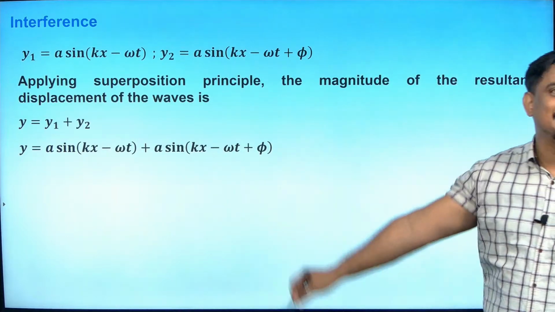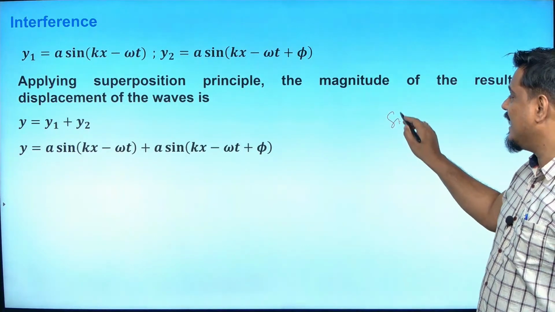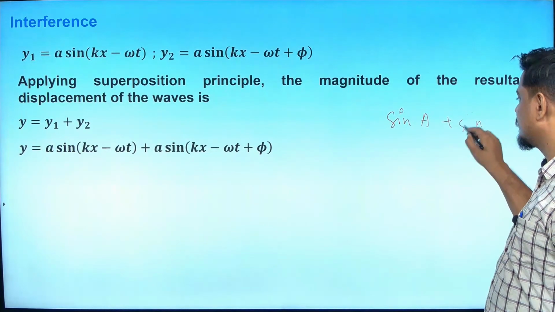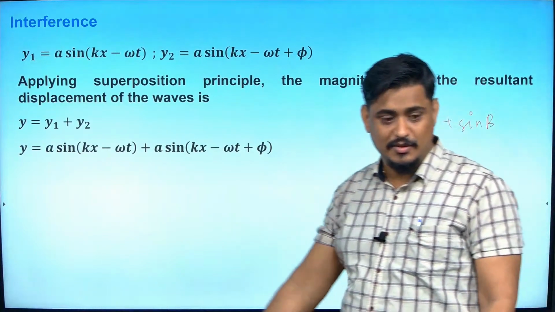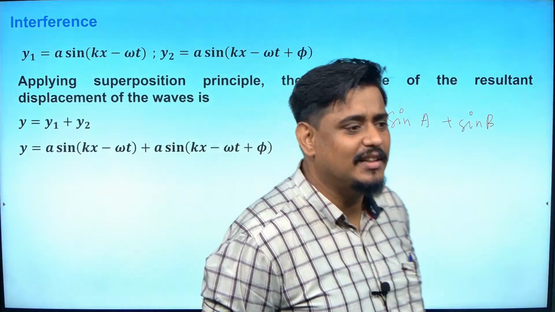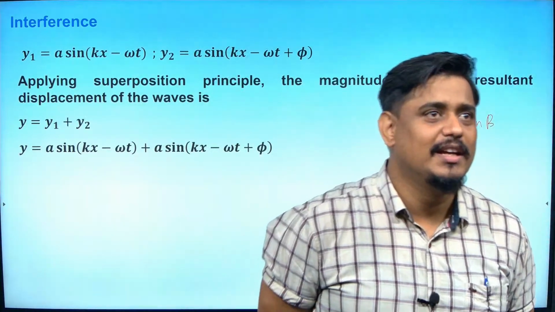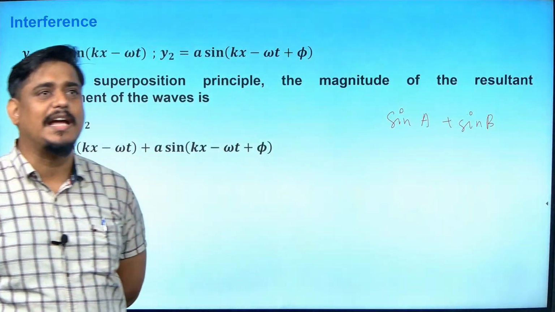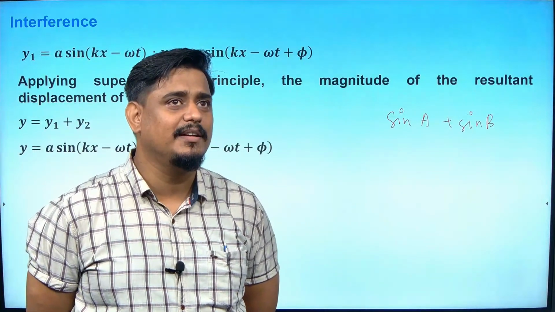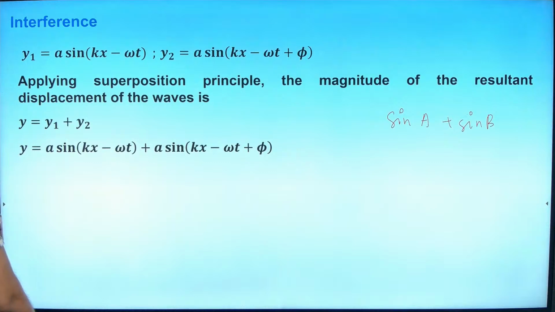So, what is the mathematical expression of sin A plus sin B? 2 sin((A+B)/2) into cos((A-B)/2). Yes, Varshika. So, 2 sin((A+B)/2) cos((A-B)/2). Is she correct? Two people, Sharan and Varshika, have told that sin A plus sin B is 2 sin((A+B)/2) into cos((A-B)/2). Do you agree with what they have told? Deepa? Yes, I also agree.